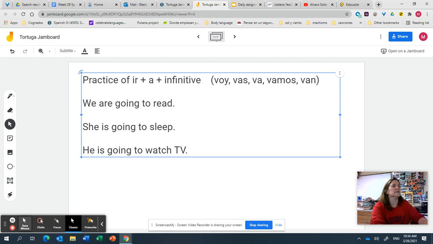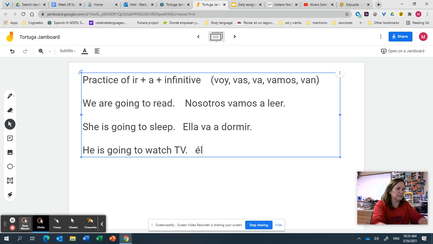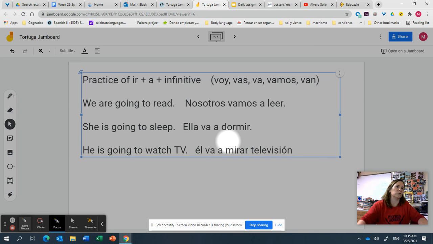I'm going to go over it. So we are going to read. Nosotros. So I need the nosotros form of ir, vamos, and then the a, and then the word to read is leer, and I don't do anything to it. Vamos a leer. And she is going to sleep. So ella, the ella form of ir is va, a, and to sleep is dormir. And he is going to watch TV. So for that I would need él, and then the él form of ir is va, a, and then to watch is mirar, and then I can say la televisión.